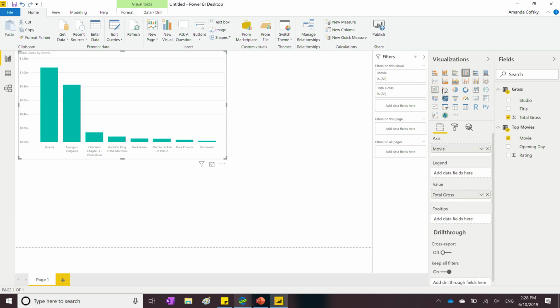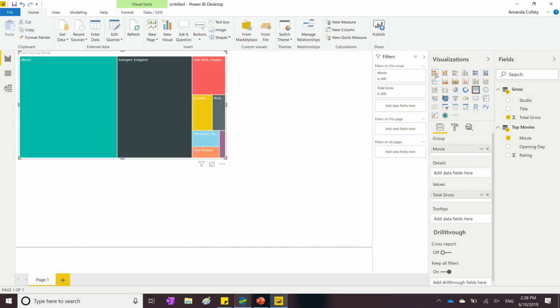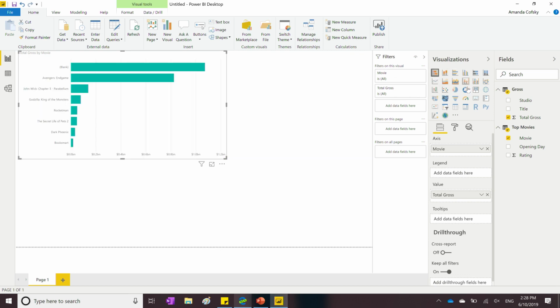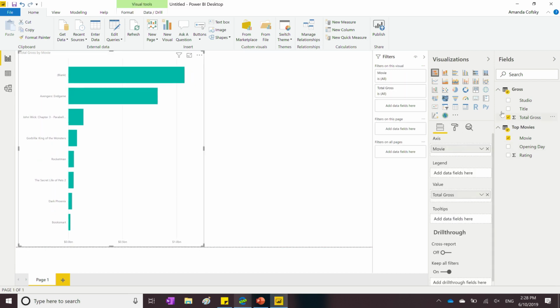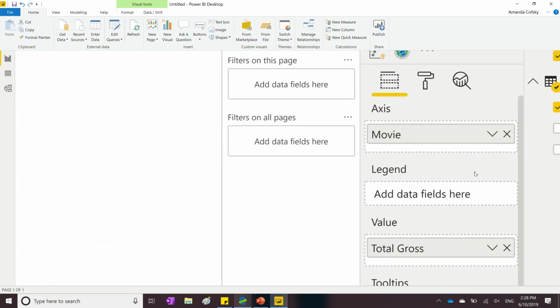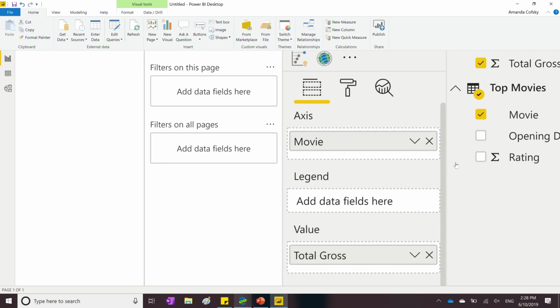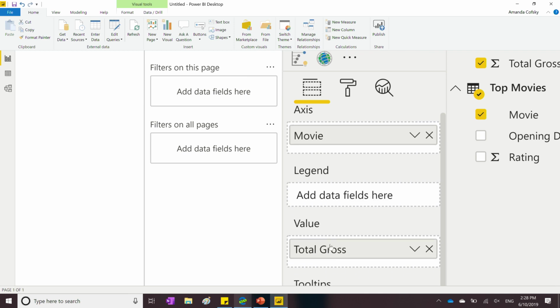But if you wanted a different visual, like say a tree map or a bar chart instead, you can just select whatever visual you want to use in this list over here, and we'll add it to the canvas for you. You'll also notice as I check these boxes, we added it to the field well over here on the right. This area of the pane is where you basically build the components of the visual. The movies was automatically added to my axis of my chart, and the value I want to see, the total gross, went in there.